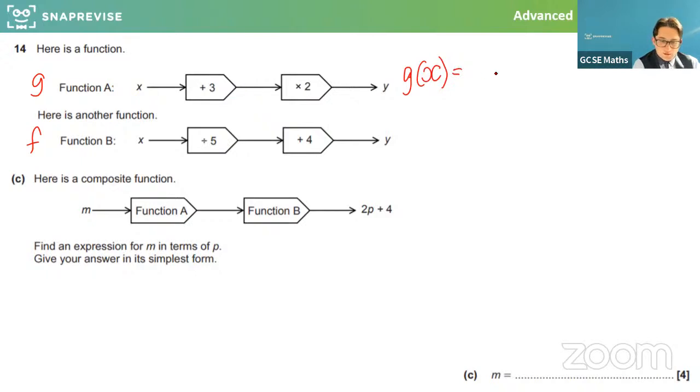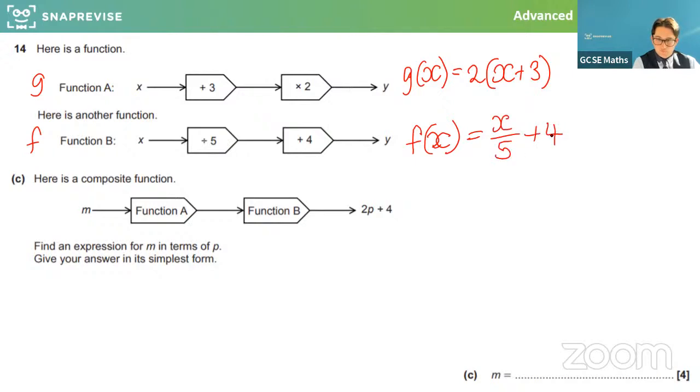It adds 3, and then it doubles it. And then this other function, I'm going to call f, just to stick with that notation. It divides it by 5, and it adds 4.